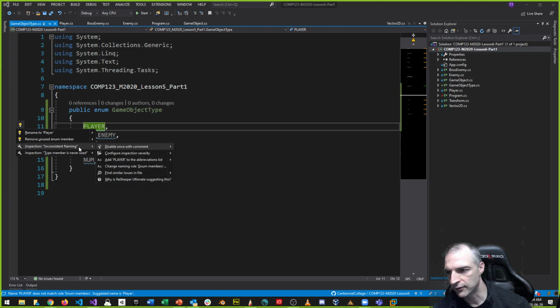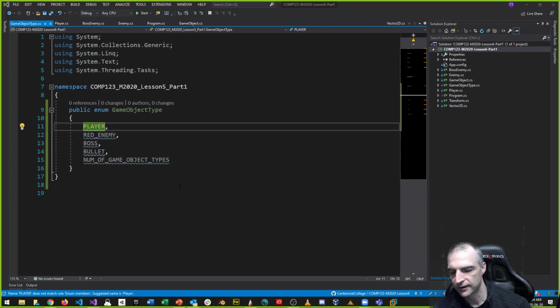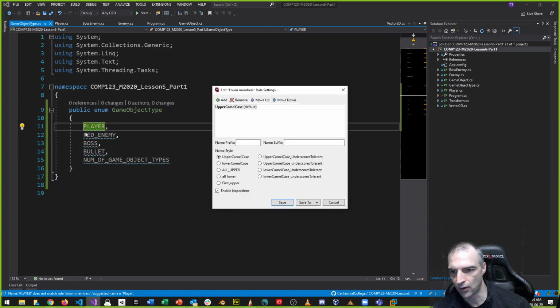And you can configure it. Look, right here. Change naming rule for enum members. I want to change that. So now what I want to say is that all enum members, as an example, are all uppercase like this.